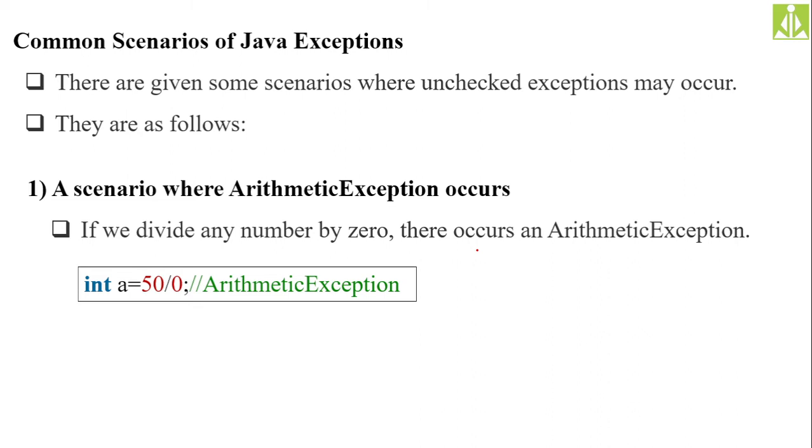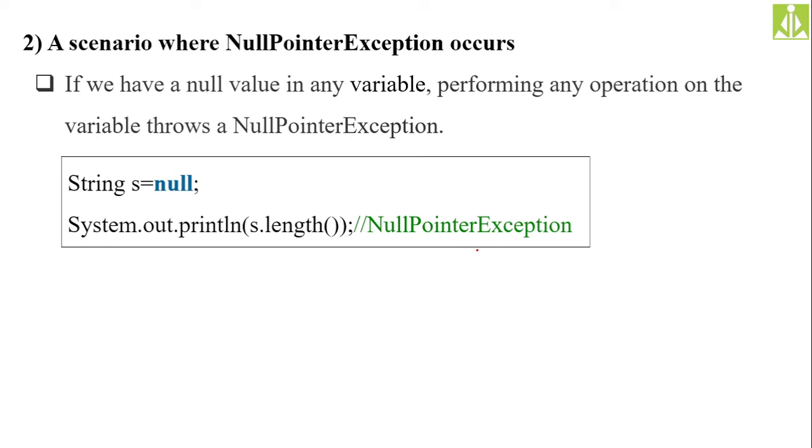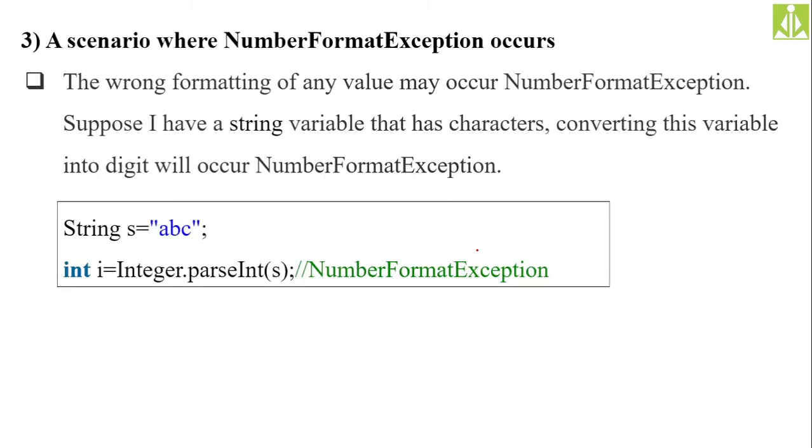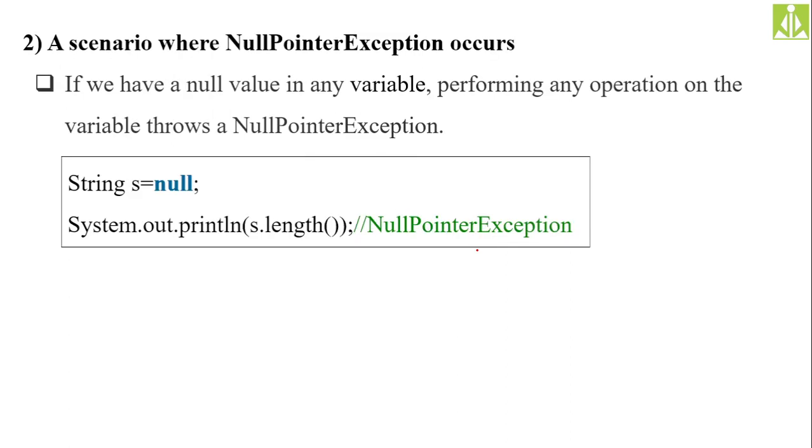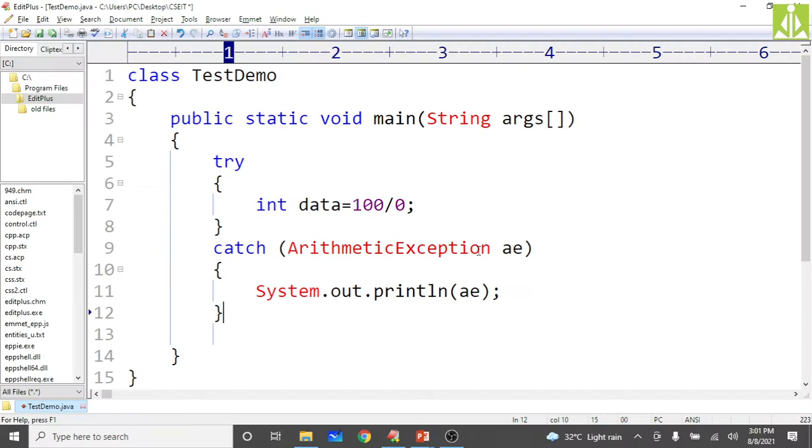So the next thing, a scenario where NullPointerException occurs. If you are assigning a null value to a string, and you are calculating the length of that string. This we have already seen, right? So this type of thing we will see: NullPointerException, how it occurs and how we can handle it.